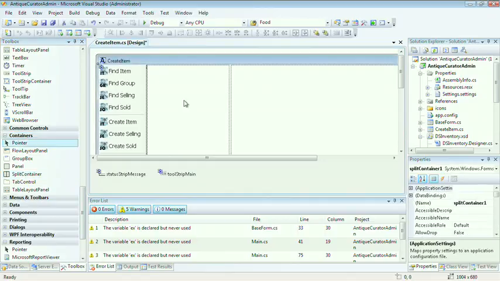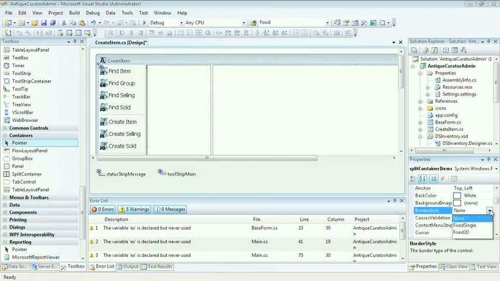Let's drag that onto our form and give it a name. In the Properties window, let's call it Split Container Items. This will separate our item information on the right-hand side of the screen, and on the left-hand side of the screen will allow us to provide a picture of the item that we're looking at. In this chapter, we'll focus on getting the data from the database. Later, we'll configure working with multimedia assets, such as images. Adjust the real estate using the splitter control to make the panel on the right side wider than the left. In the Properties window, select the border style to be Fixed 3D.